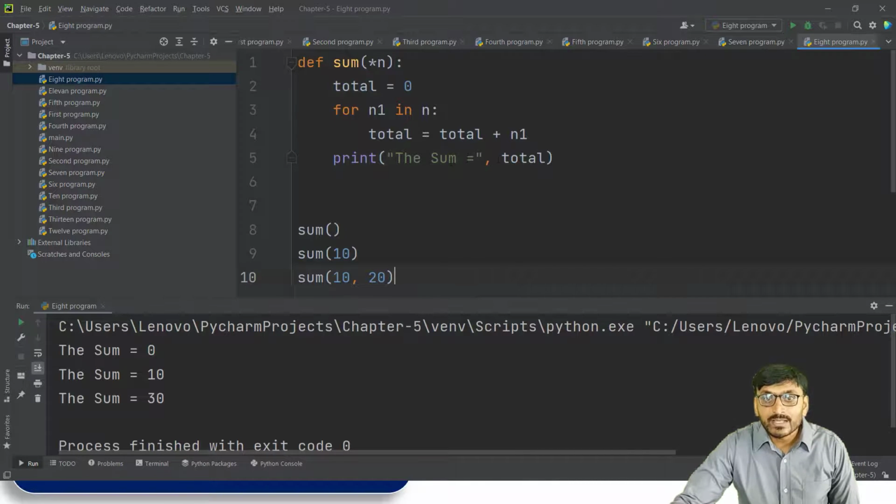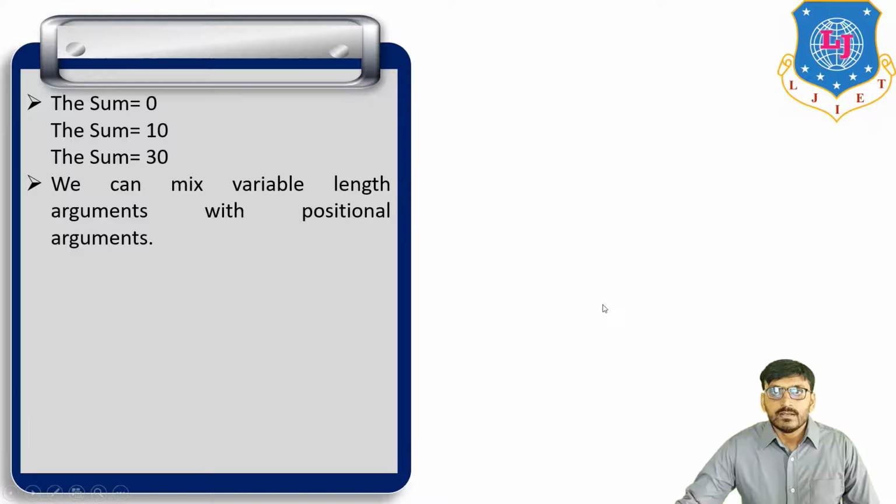So the sum is equal to 0, this total 0 here. Then the sum is equal to 10, because one actual argument 10 in the second calling. So this 10 is transferred here and that is 10. And the sum is equal to 30, the summation of 10 plus 20, that is 30. So this is about variable length argument.